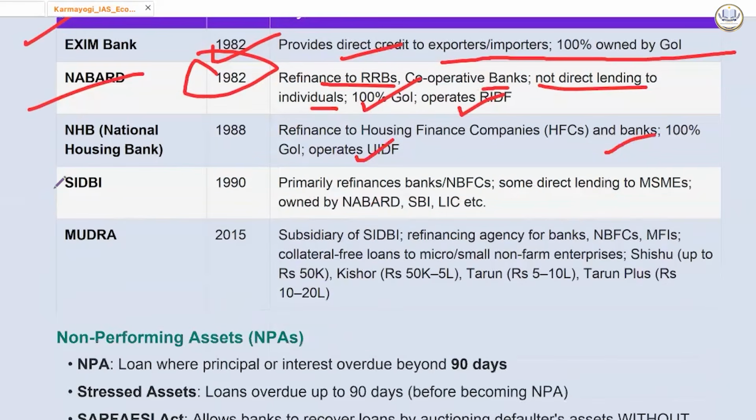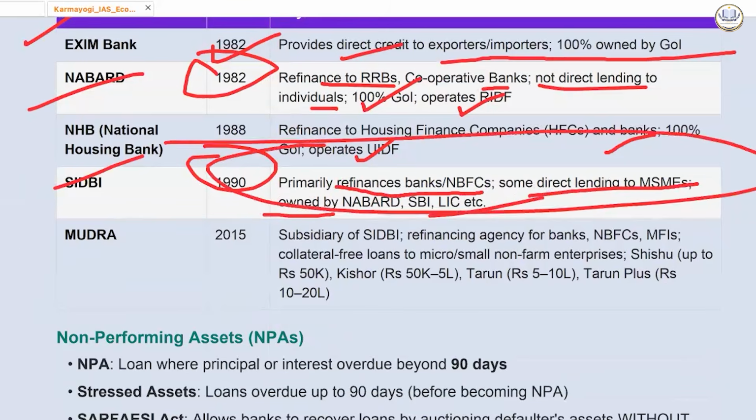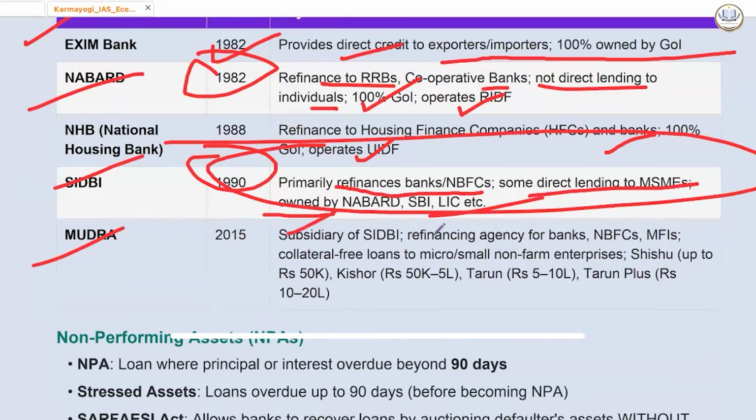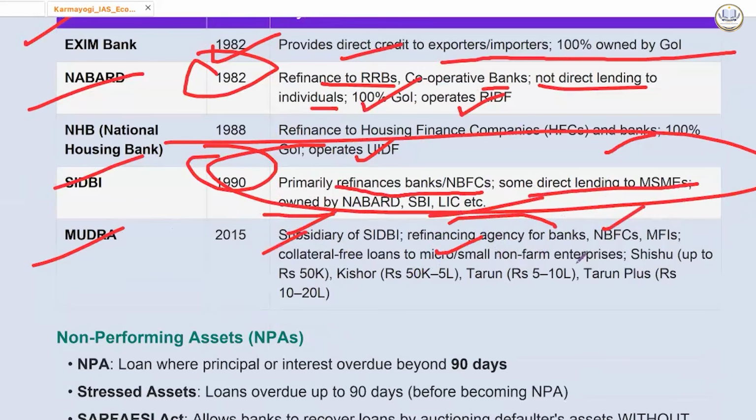Then we have National Housing Bank, established in 1988, refinances housing finance companies, HFCs and banks, 100% Government of India operated. SIDBI, established in 1990, primarily refinances banks, NBFCs, some direct lending to MSMEs as well, owned by NABARD, SBI and LIC, etc. Then we have Mudra, established in 2015, subsidiary of SIDBI. It is also a refinancing agency for banks, NBFCs, MFIs, collateral-free loans to micro, small, non-farm enterprises.